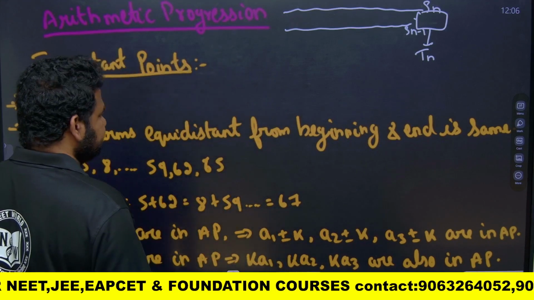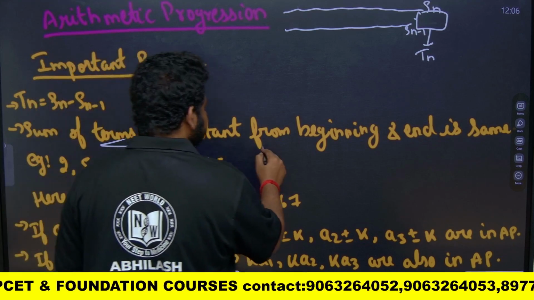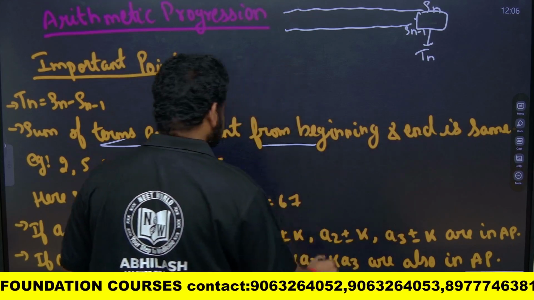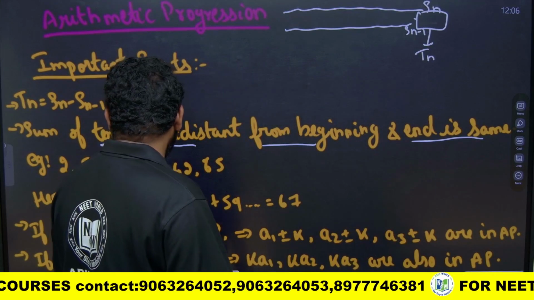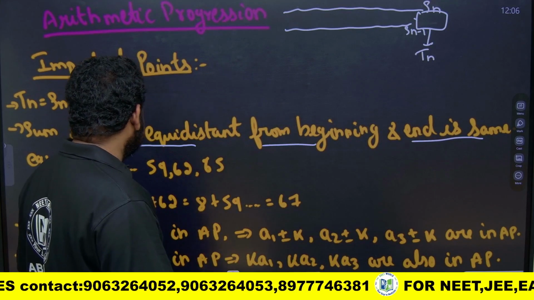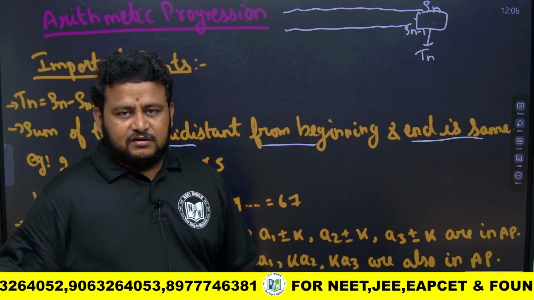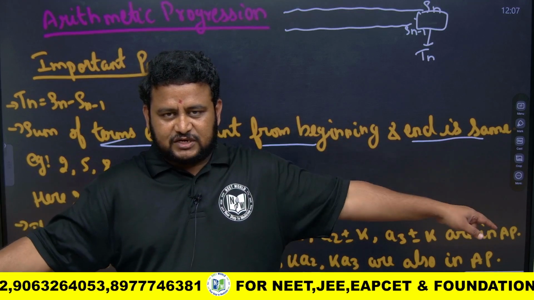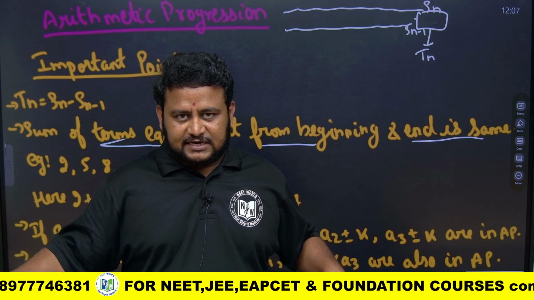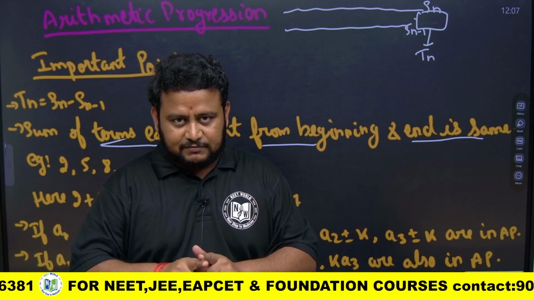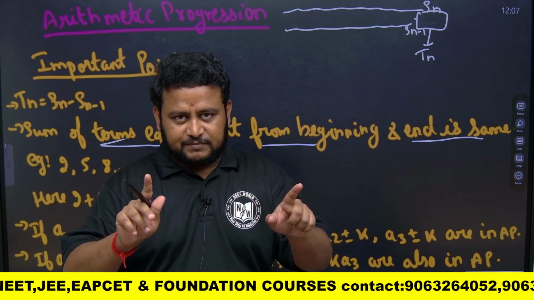Sum of the terms equidistant from the beginning and the end is the same. What do you mean by that? The first term and the first term from the end, if you add them, will be equal. The second term and the second term from the last, if you add them, will be equal. The third term and the third term from the end, and the fourth term and the fourth term from the end, will also be equal.